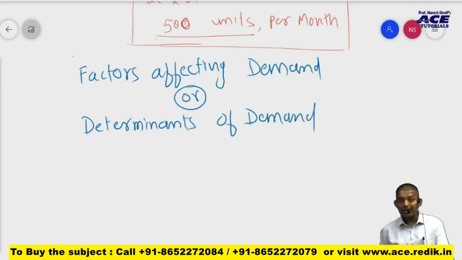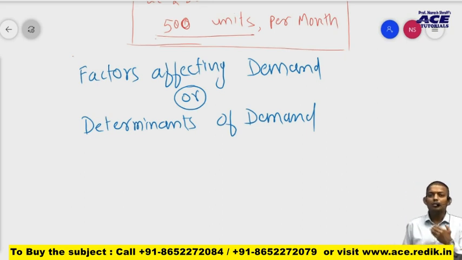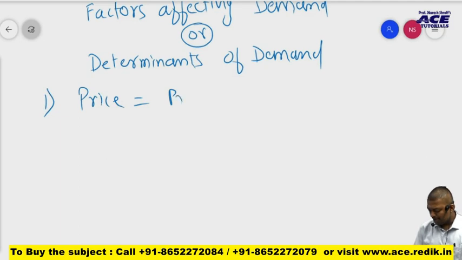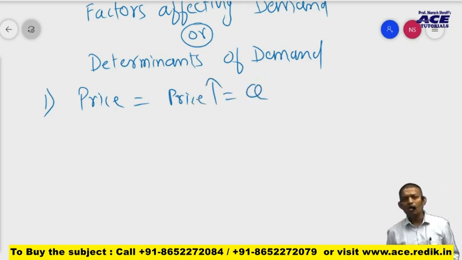So I hope you're clear what we are going to study now. We are listing down various factors which affect demand, which affect quantity demanded. Okay, the very first factor is of course price. Tell me, if any commodity is available at high price, so its demand will be high or low?